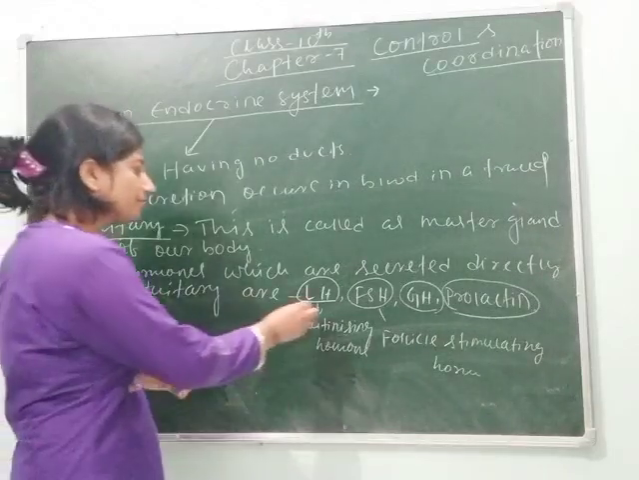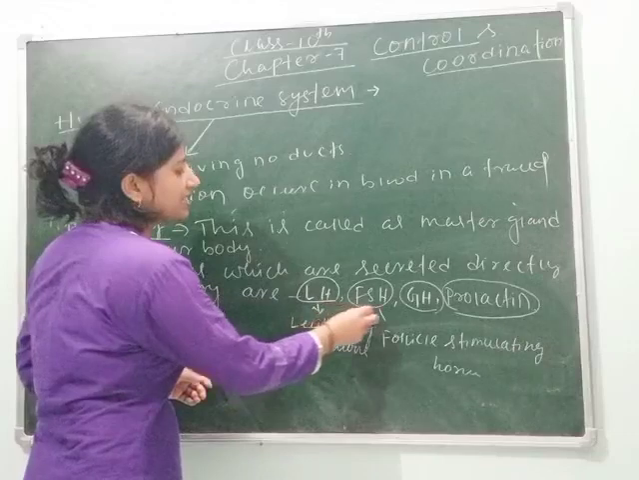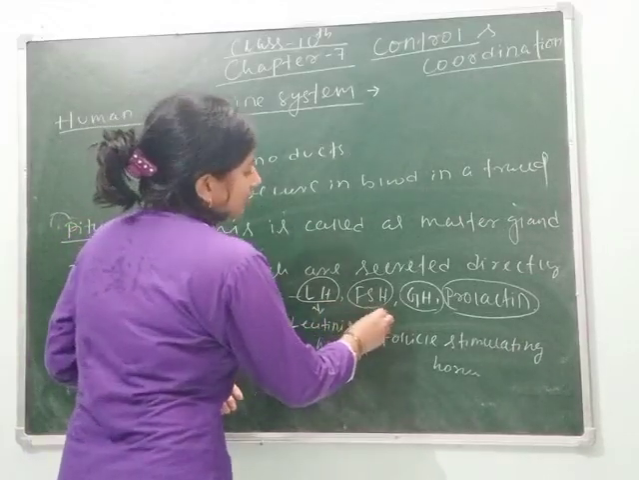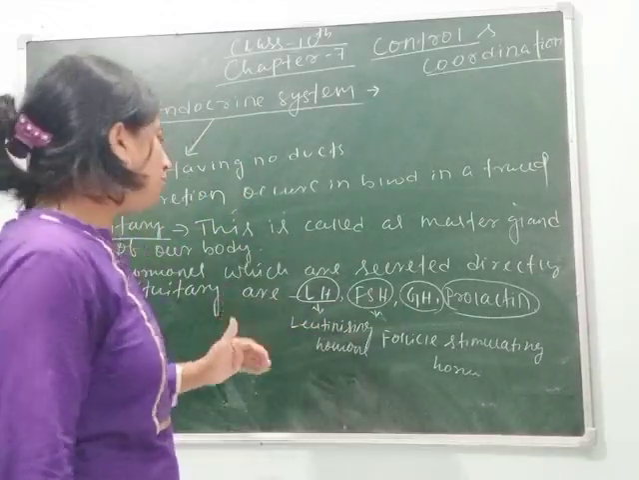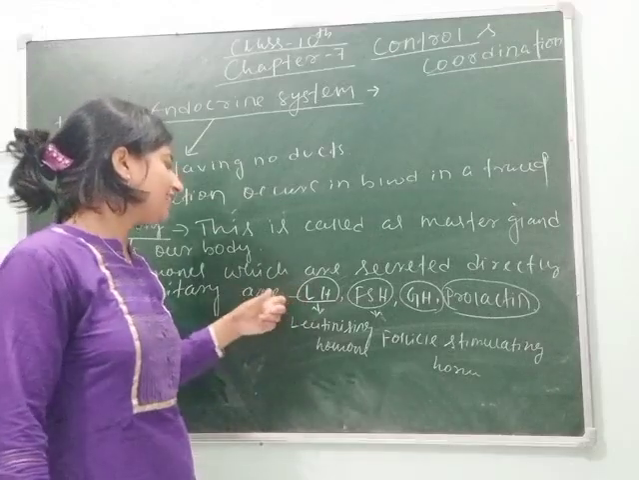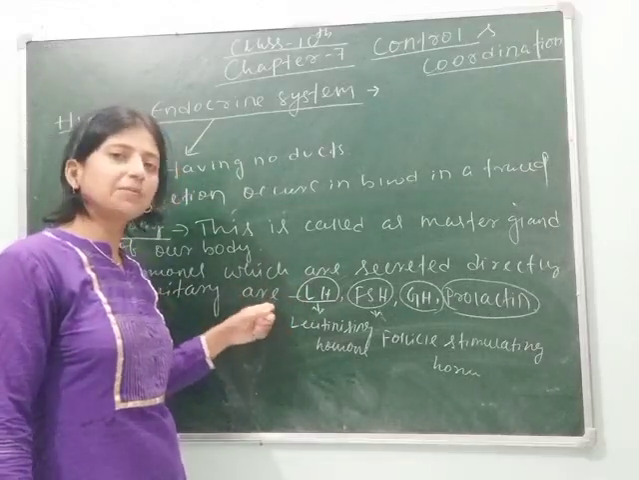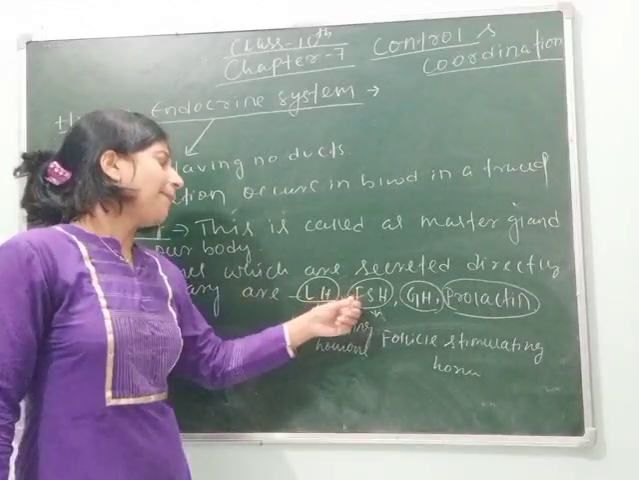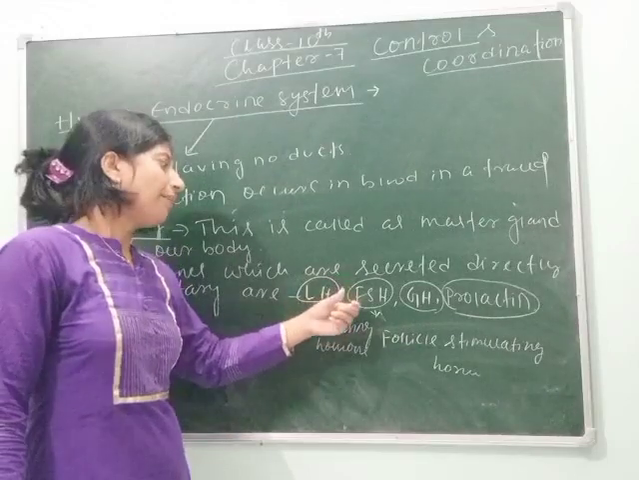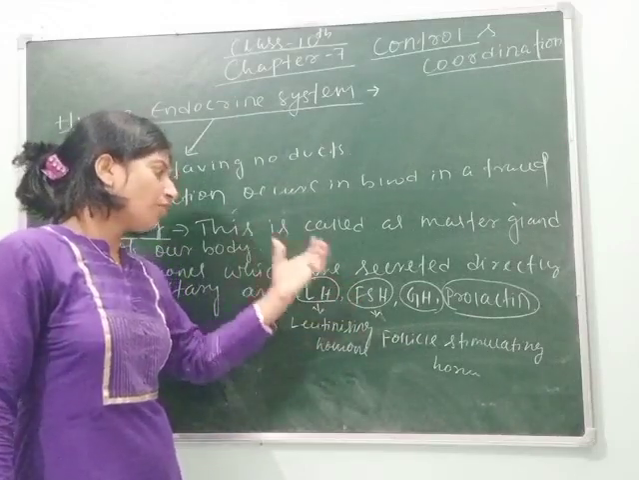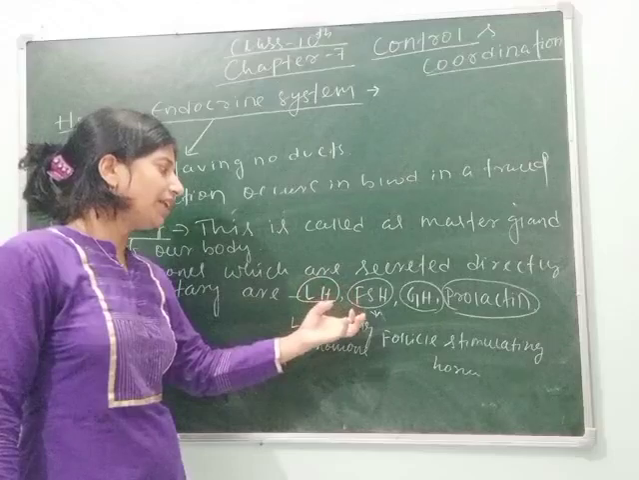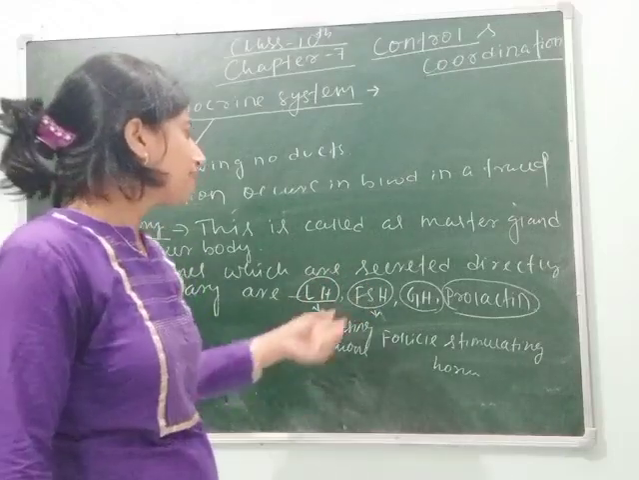So here LH and FSH help during the time of puberty, due to which LH helps in ovulation as well as spermatogenesis in males. FSH helps in the formation and growth of the follicle, means the ovum development.